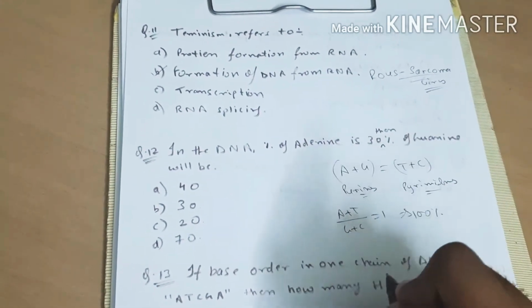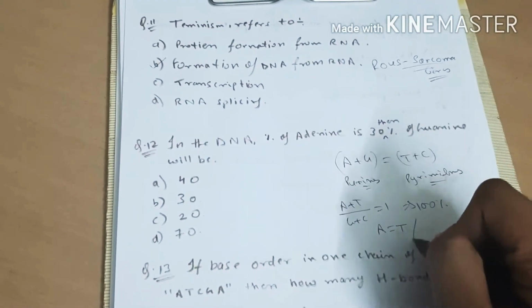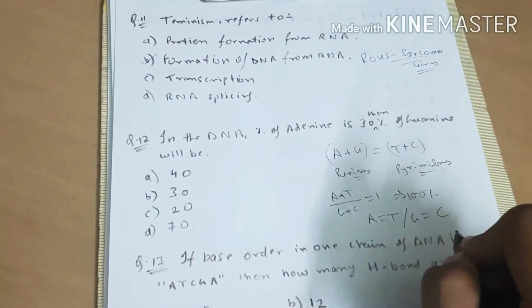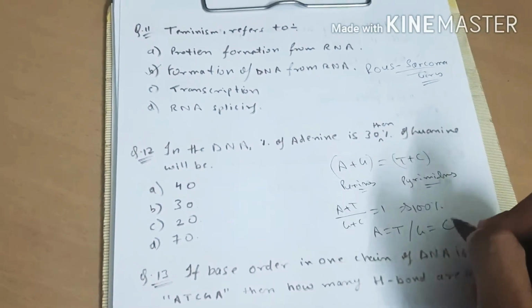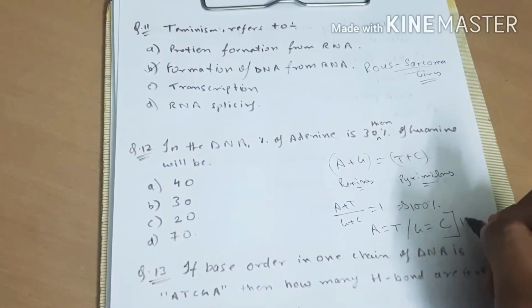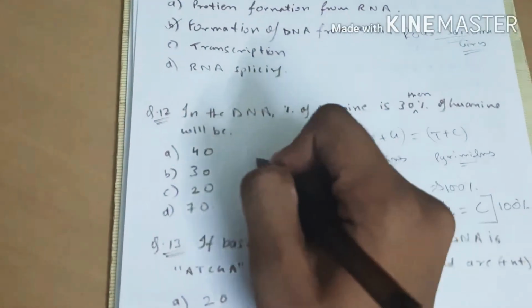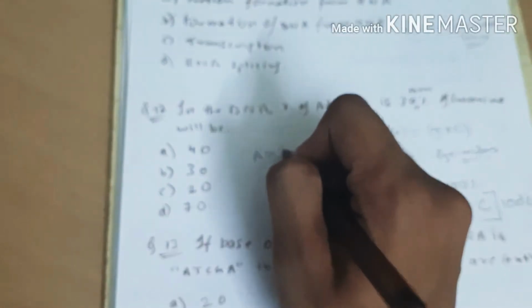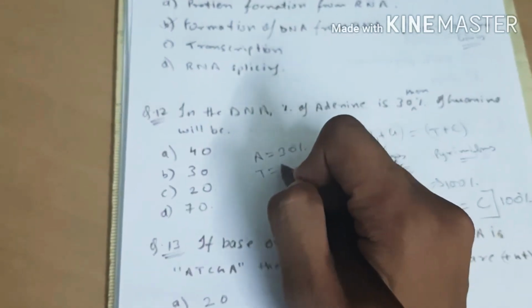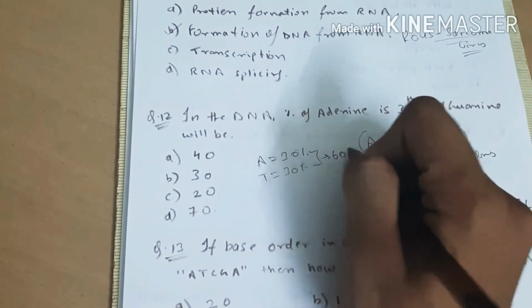Also, the amount of adenine will be equal to the amount of thymine, and the amount of guanine will be equal to the amount of cytosine, and they both comprise the total 100%. As in the question, it says adenine is equal to 30%, so thymine will also be equal to 30%, which makes 60%.